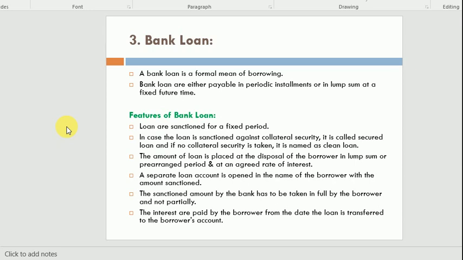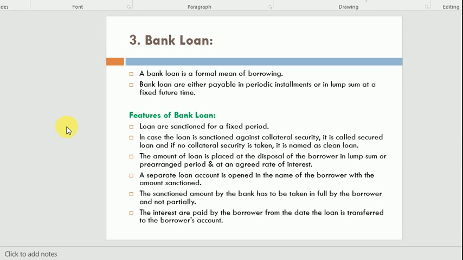Bank loan is that type of loan which is short term as well as long term or medium term, that should be paid by the customer with the passage of time, or they will pay in future as a lump sum quantity or in installment quantity that should be paid back by the customers.